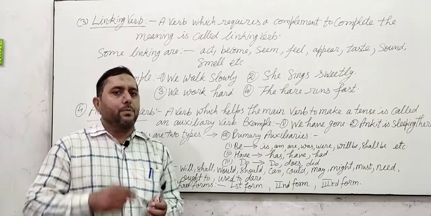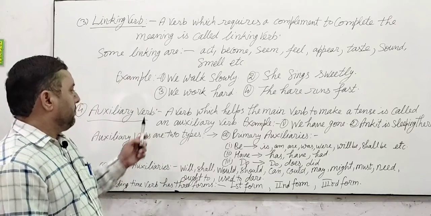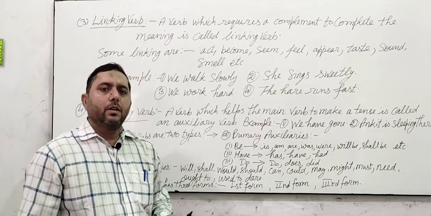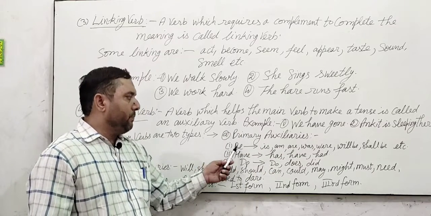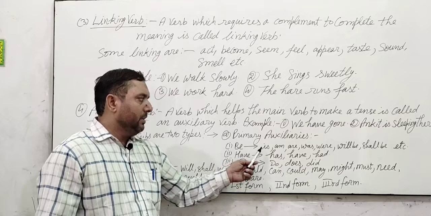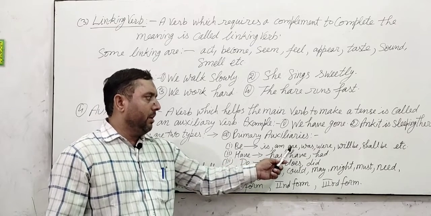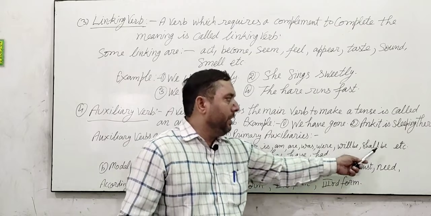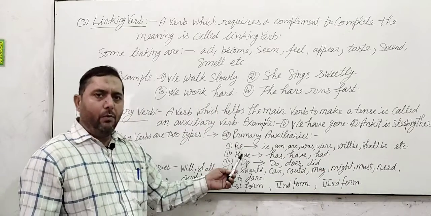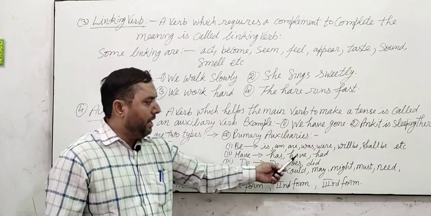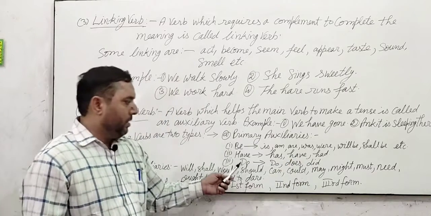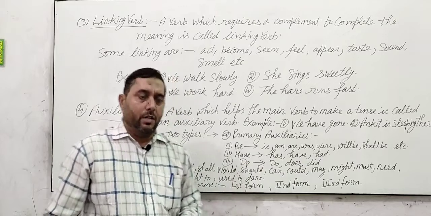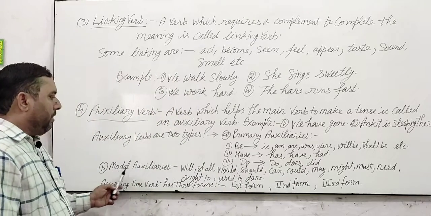There are two types of auxiliary verbs. The first type is primary auxiliaries. These are of three types. Be forms are is, am, are, was, were, will be, shall be, etc. Have forms: has, have, had. Do forms: do, does, did.